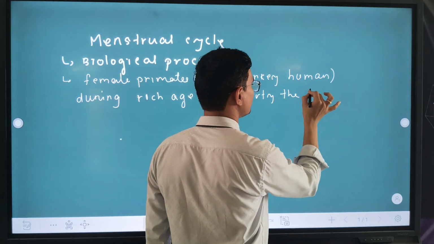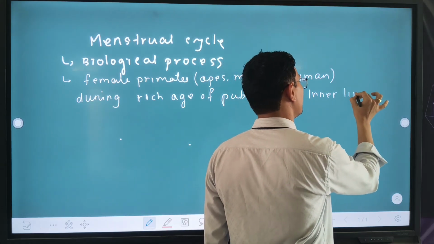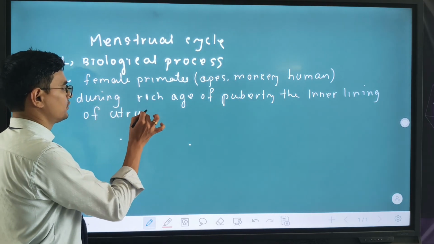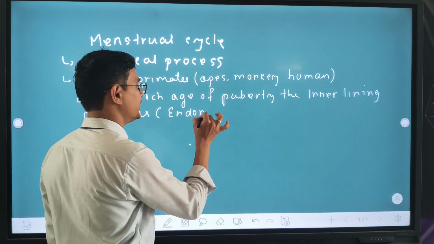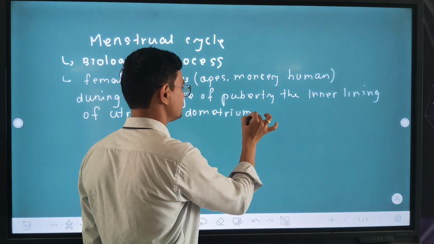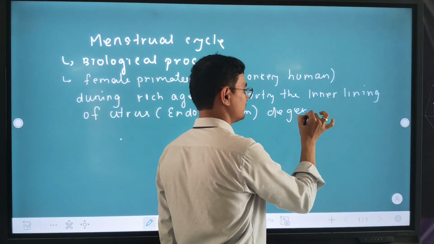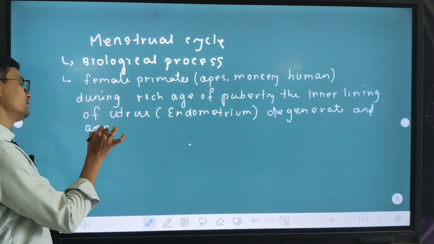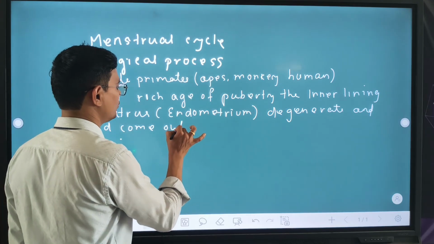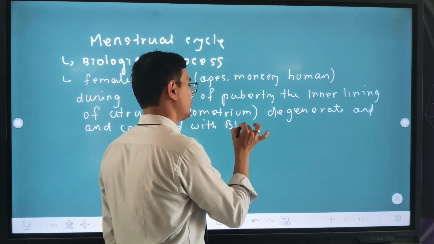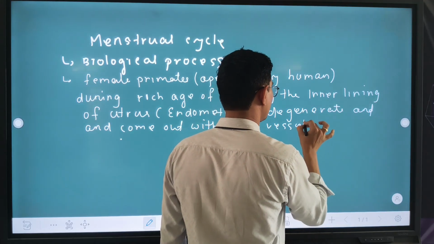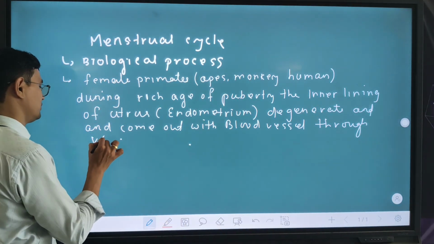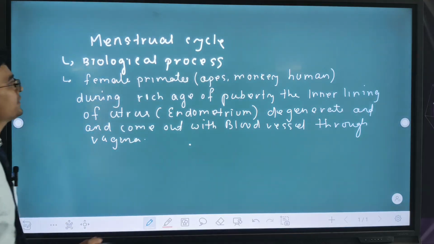The inner lining of the uterus, called the endometrium, degenerates and comes out with blood through the vagina. That is the menstrual cycle.